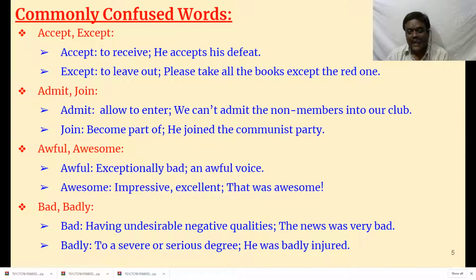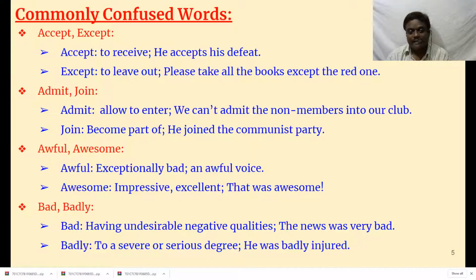Bad, badly. See, bad is usually an adjective. We say bad boy. Badly is an adverb. There is a slight difference between these two words. Bad means having undesirable, negative qualities. The news was very bad. The boy was very bad. He was a bad boy.